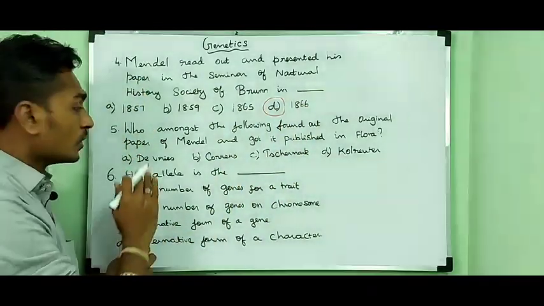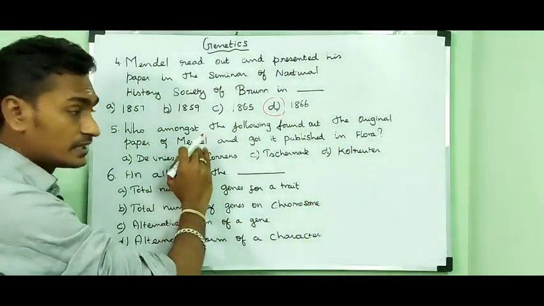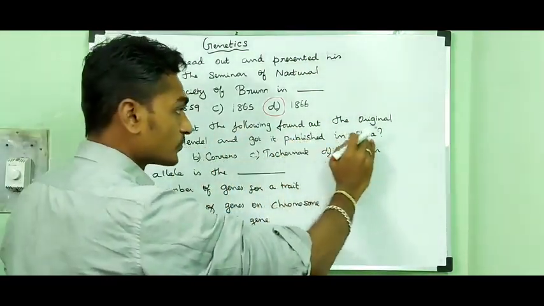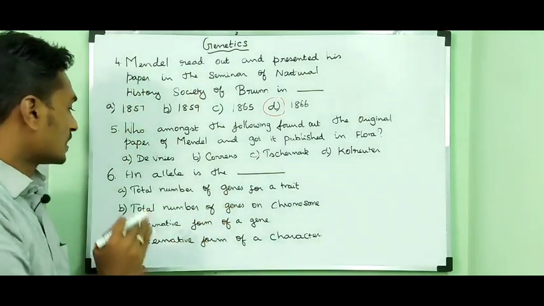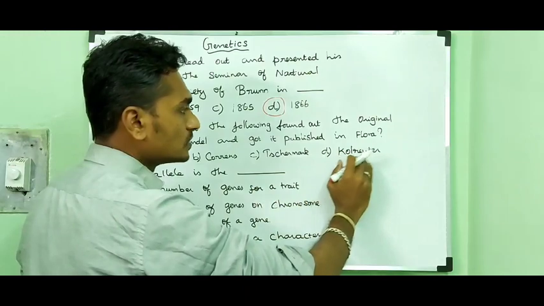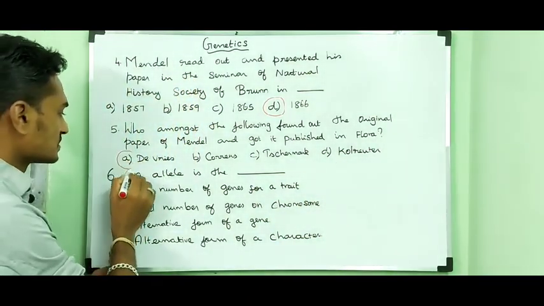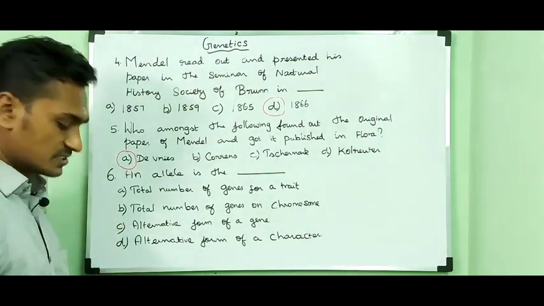The fifth question: who among the following found the original paper of Mendel and got it published in the Flora? The options are Tschermak, Correns, De Vries and Carl Rother. The right answer is De Vries.